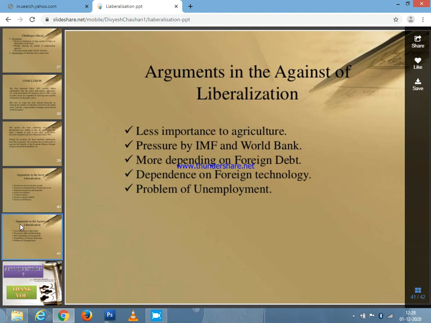And one more argument against the liberalization is more dependence on foreign debt, the borrowings of money from the World Bank, for which we are supposed to pay more interest. And unemployment problems will also gradually increase. People are graduating but not able to get a proper job because of the liberalization. These are somewhat the major disadvantages.